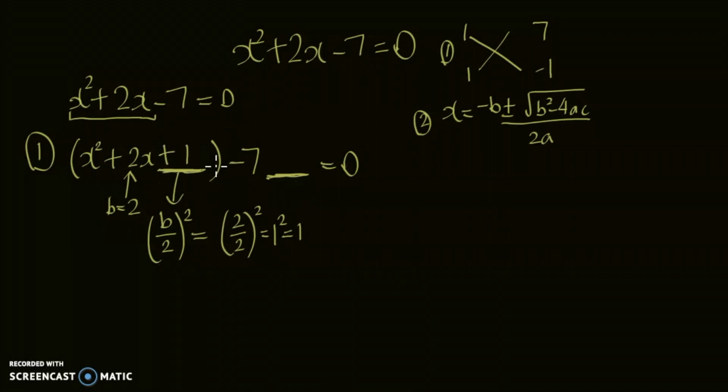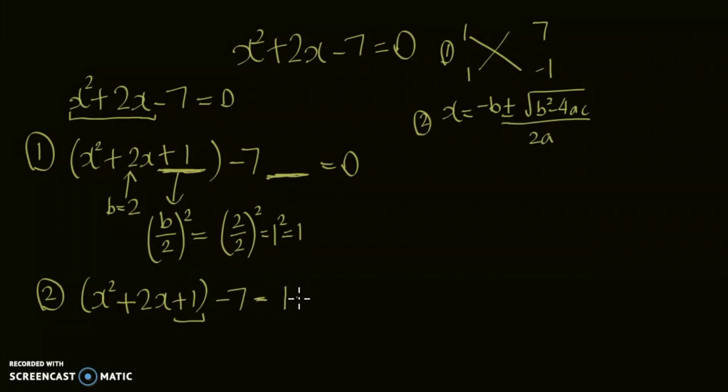And since we added plus 1 here, we have to subtract it off because it was never a part of the original expression. We can't just add a value, we need to subtract it off to balance the equation. So I'm going to do that in the next step. We already found the value inside the bracket is going to be 1. To balance this, to get back the original form, we have to subtract off the 1 before we solve. Since we're adding 1 inside, we have to subtract the 1 here. So it's just going to be minus 1 here equals 0. Now step 3, simplify it. x squared plus 2x plus 1 minus 8 is equal to 0.